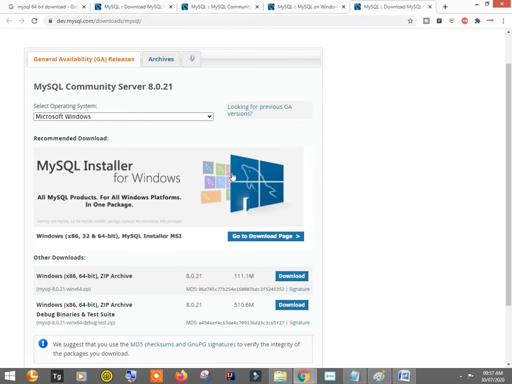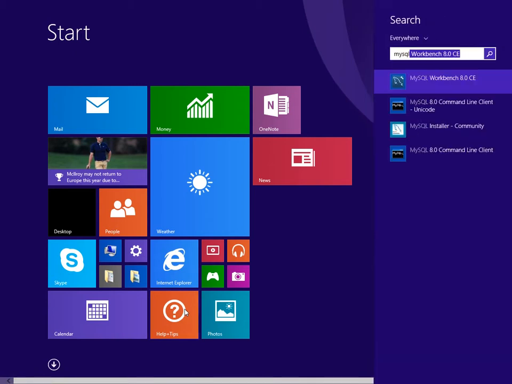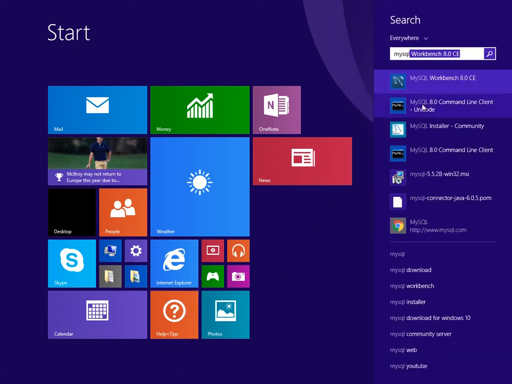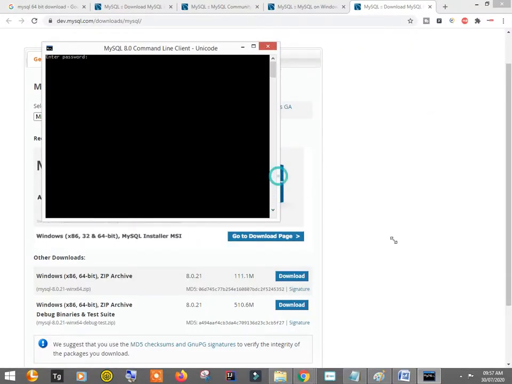After installation, MySQL will be there in your programs. If I type like this, it opens a black colored window.